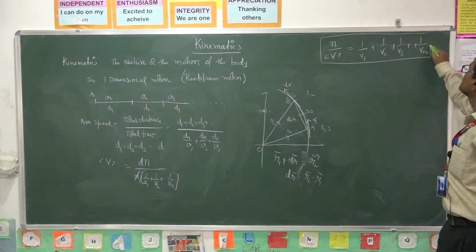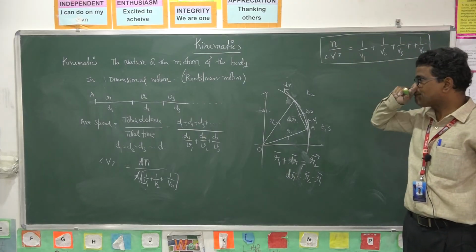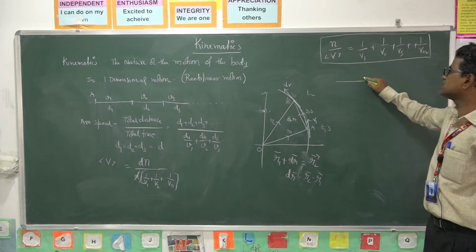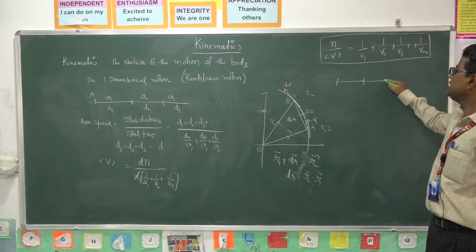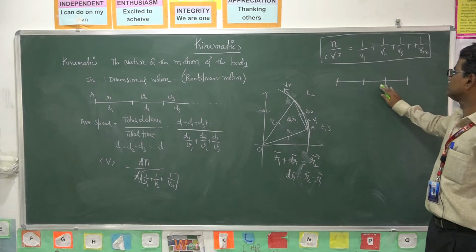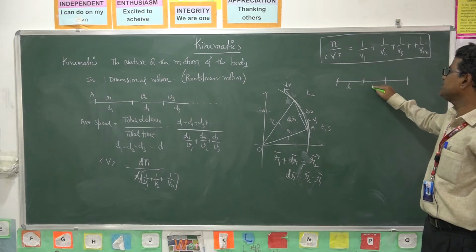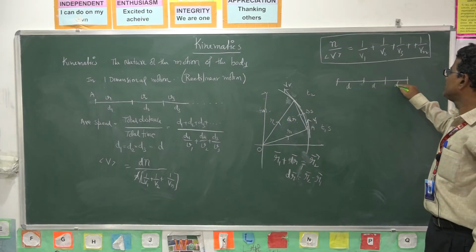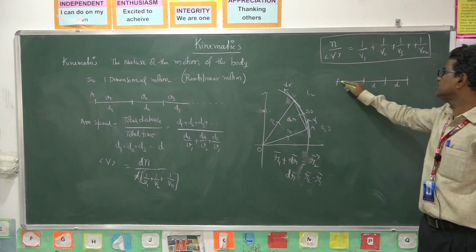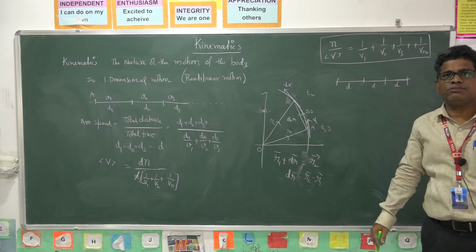Suppose the body travels 3 equal parts, d, d, d. The total distance is divided into 3 equal parts.